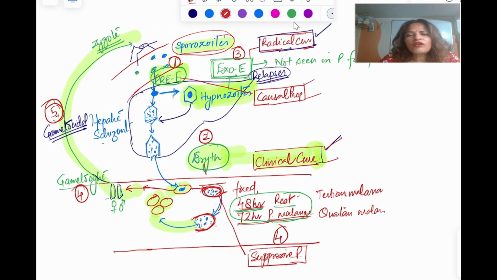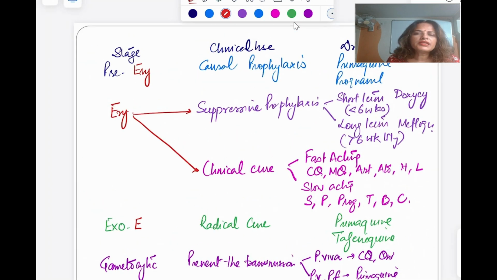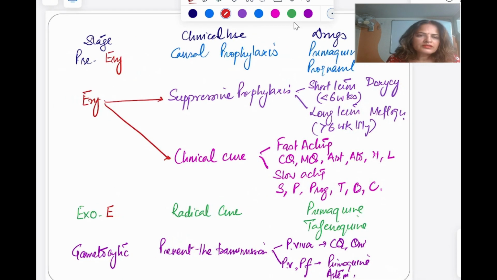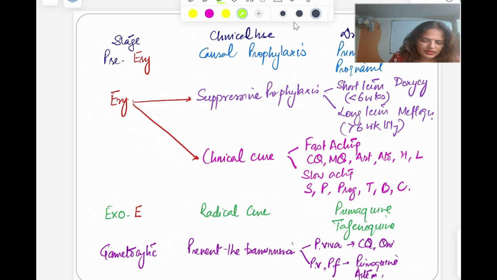So one way of classifying antimalarial drugs is depending on their clinical use. You have seen here the stages. Pre-erythrocytic is in the liver. Then from the liver, the hepatic schizont ruptures and infects the RBC.